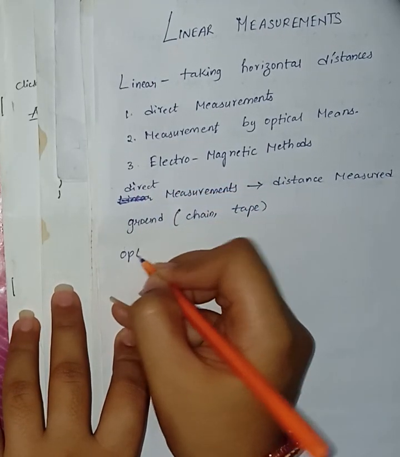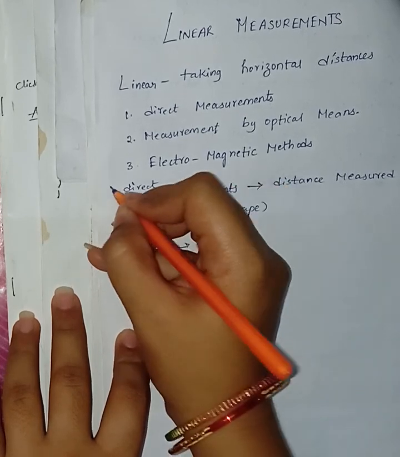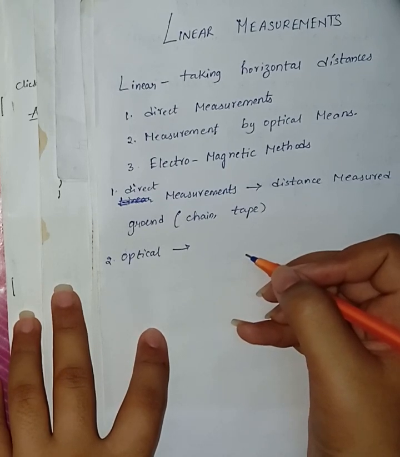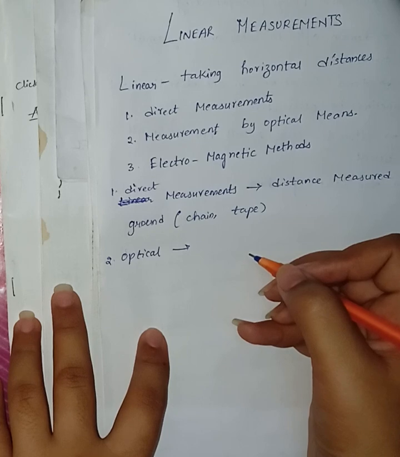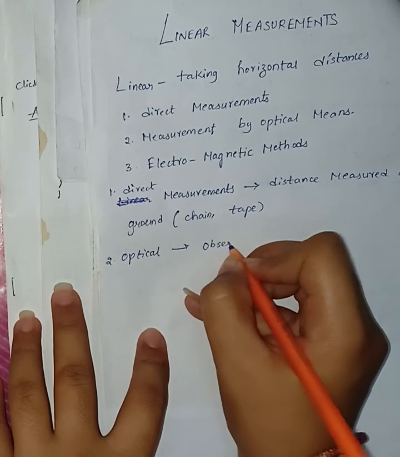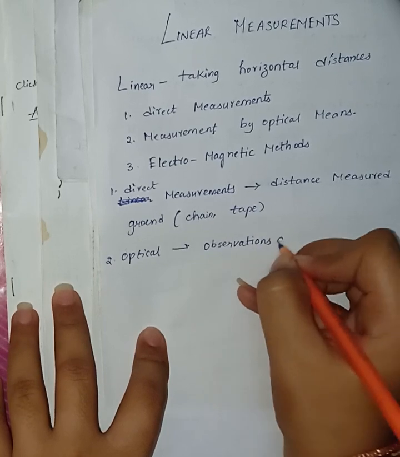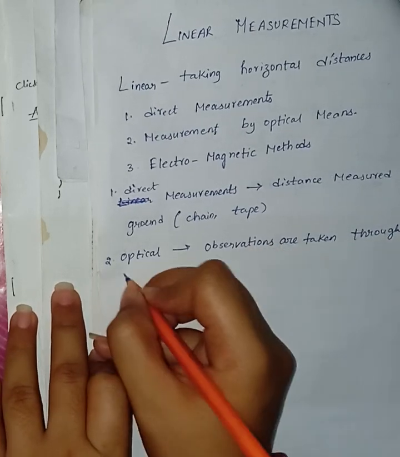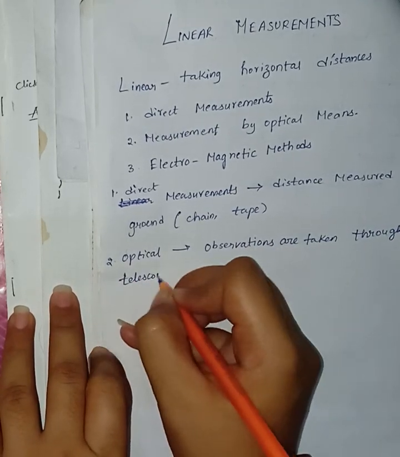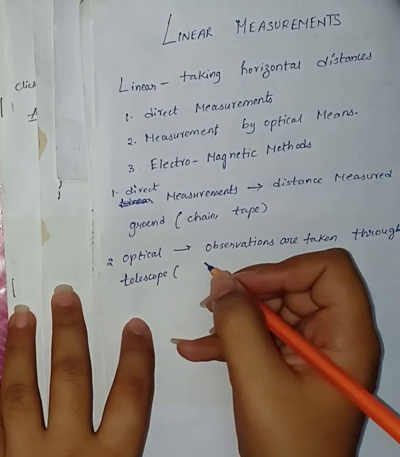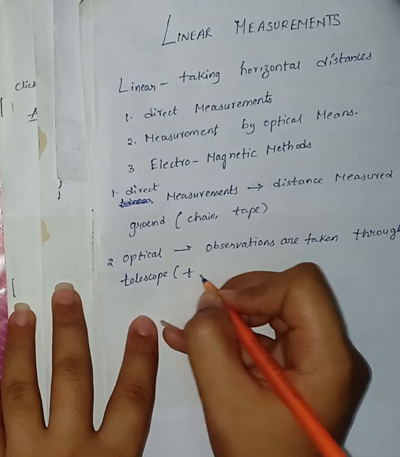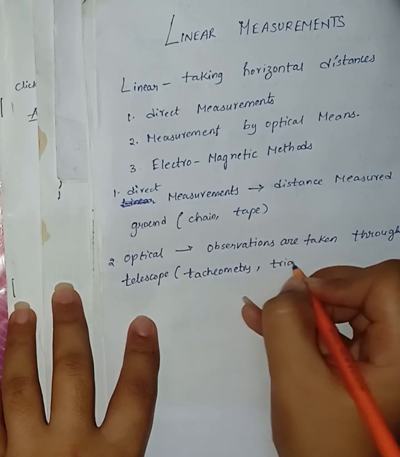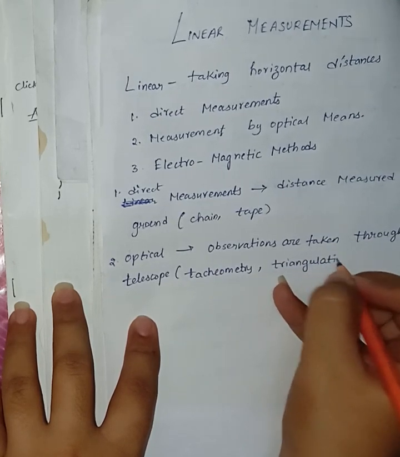Next, second is in case of optical. In the optical method, the observations are taken through a telescope and calculations are done for distances, such as in tachymetry or triangulation. In case of optical method, the observations are usually taken through telescope and the calculations are done for the distance, such as it is used in case of tachymetry and triangulation. In this case, we are using optical.